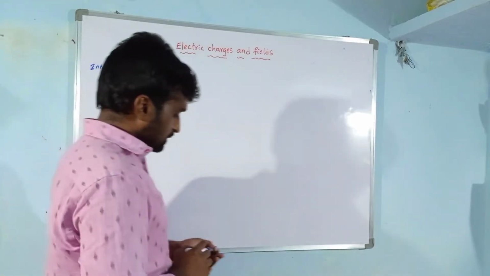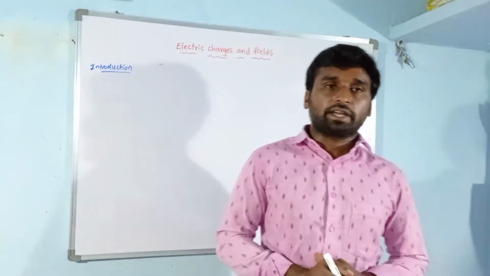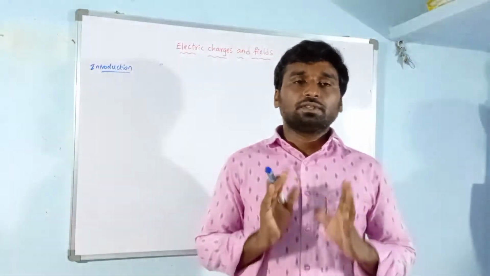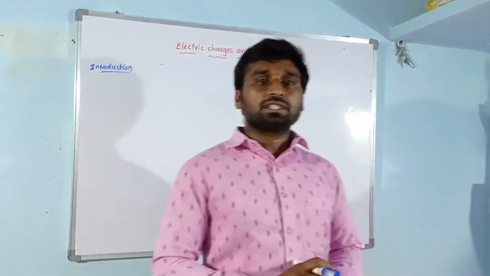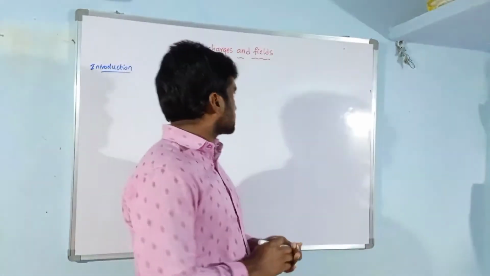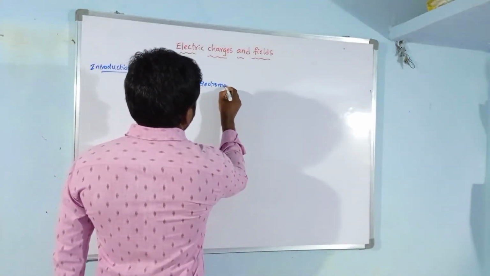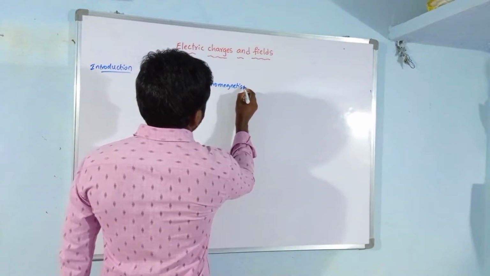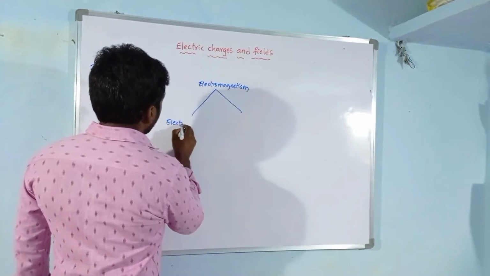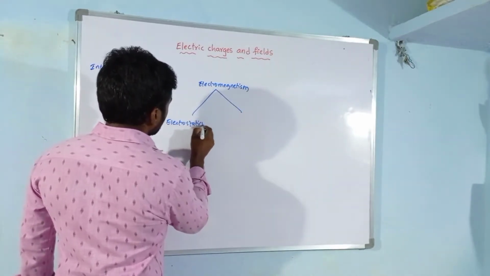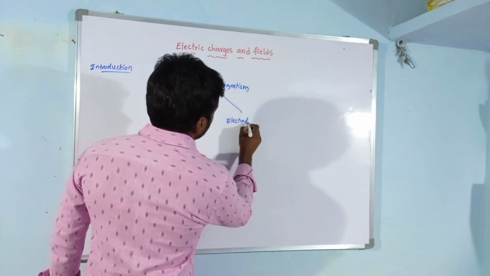Okay, we know that physics has various branches. One of the branches is electromagnetism. This electromagnetism is divided into two parts: one is electrostatics, another one is electrodynamics.